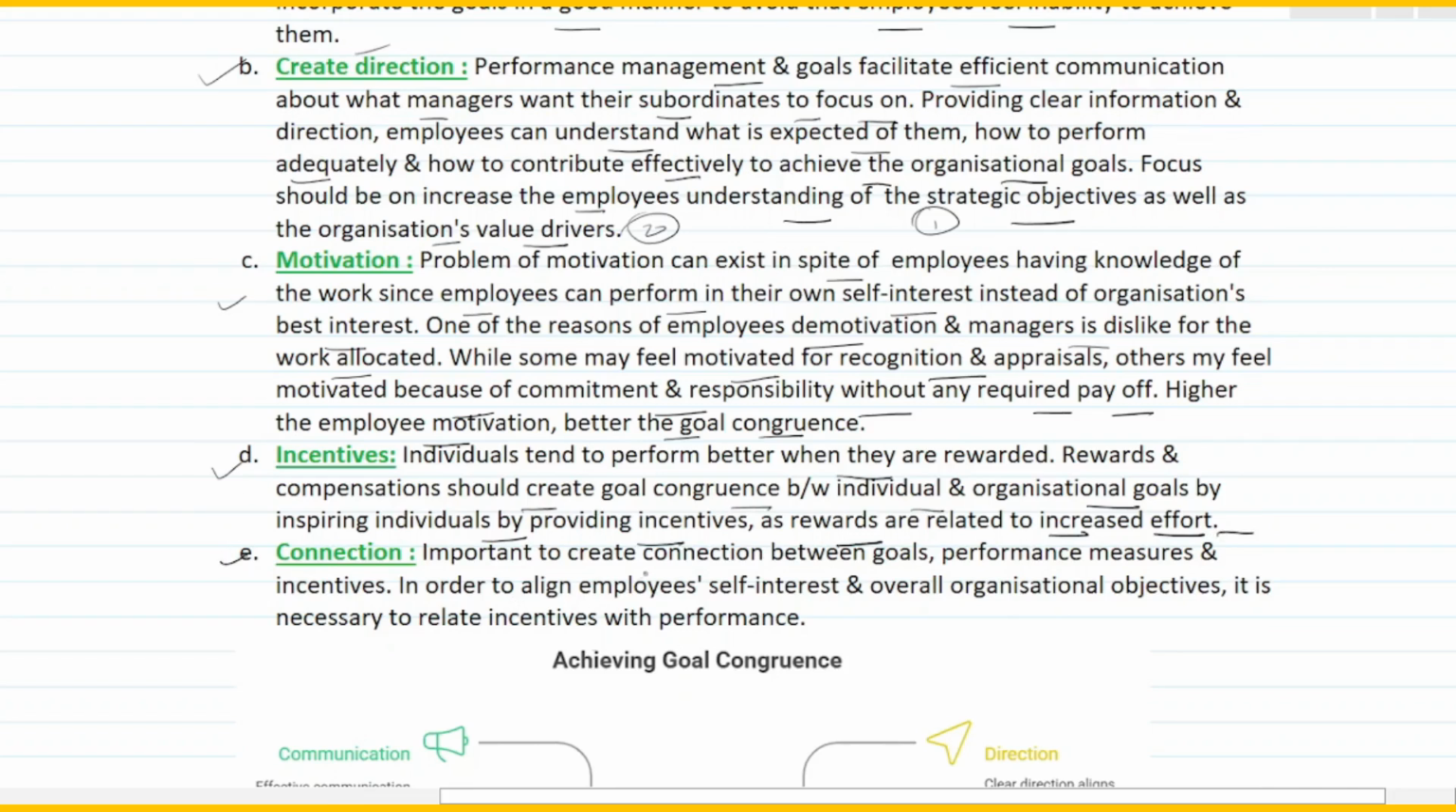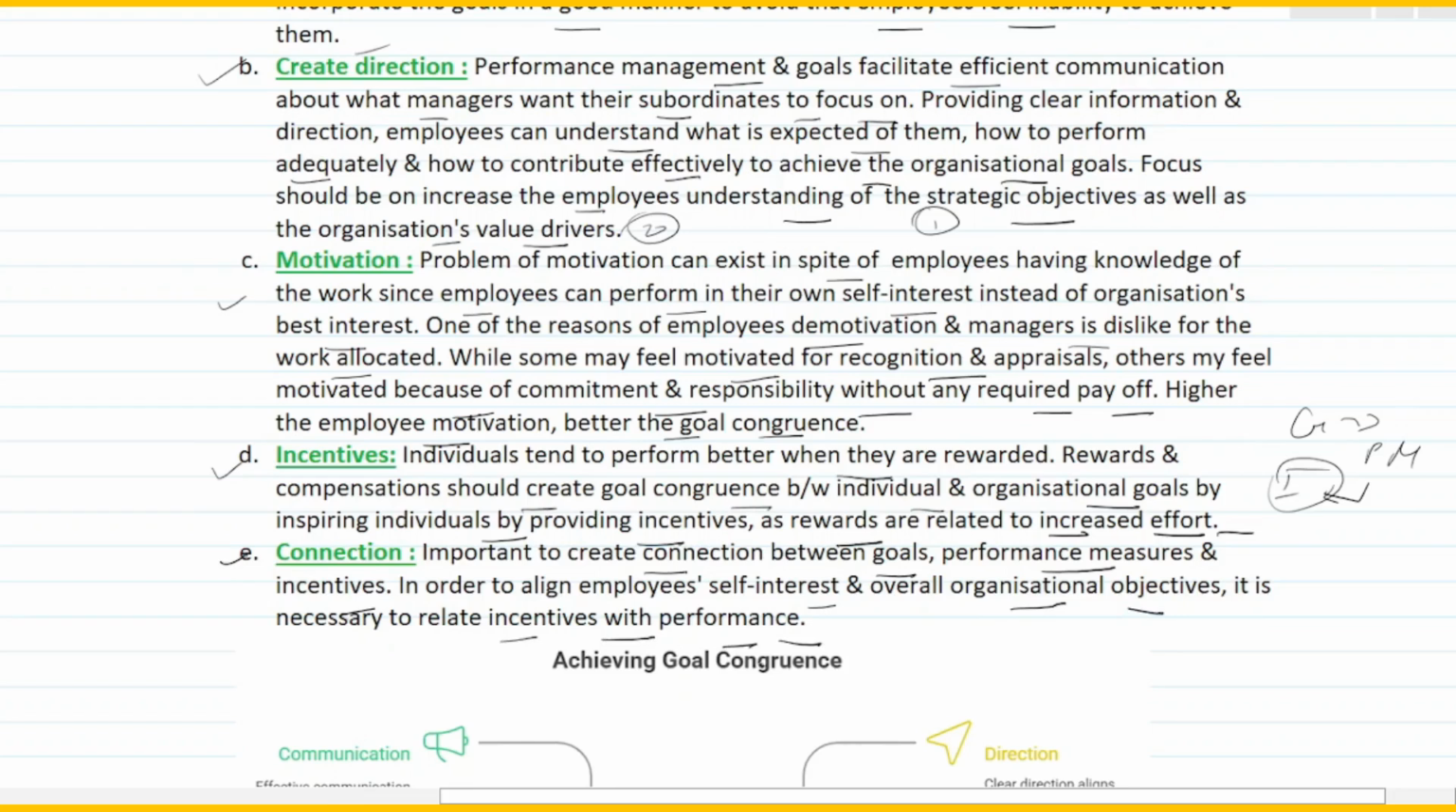And finally, connection. So what does connection talk about? It says it is important to create connection between goals, performance measures and incentives. So three things have to come in line. One is goal. Second one is what? Second one is the performance measure. And third one is what? Third one is incentive. So your goals, performance measure and incentive should go hand in hand. In order to align employees' self-interest and overall organizational objectives, it is necessary to relate incentives with the performance.